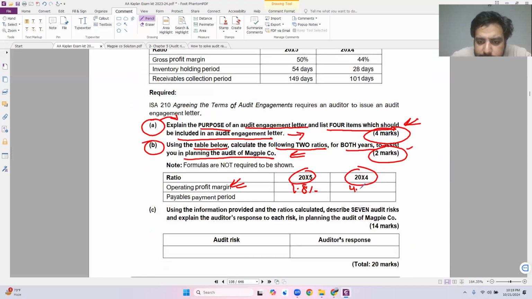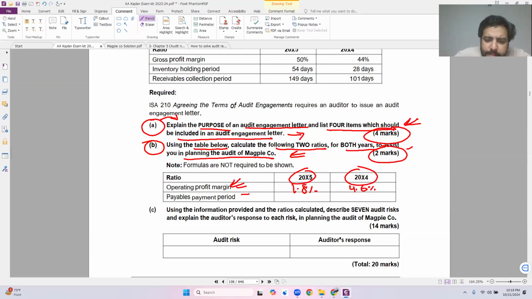So I can clearly see that the company's profitability ratio, the net profit margin ratio, has fallen. In 2014, they were making a higher profit margin. In the current year, their profit margins have gone down. Does this give me any kind of specific risk or information? No. Up till now, I can't create a risk from just one ratio. So leave it as it is.